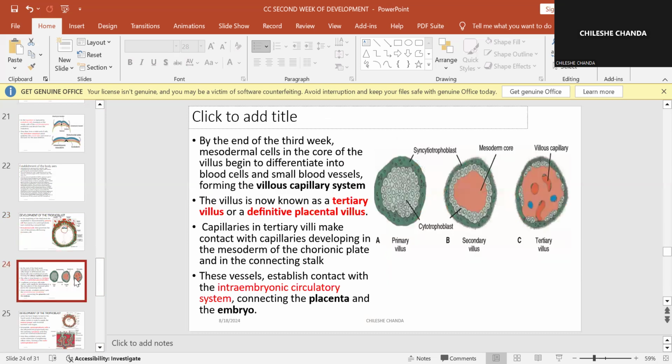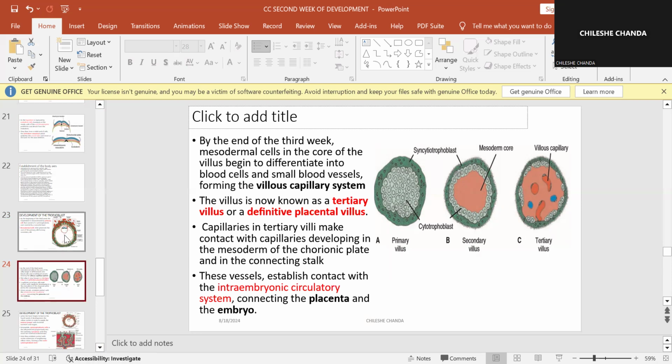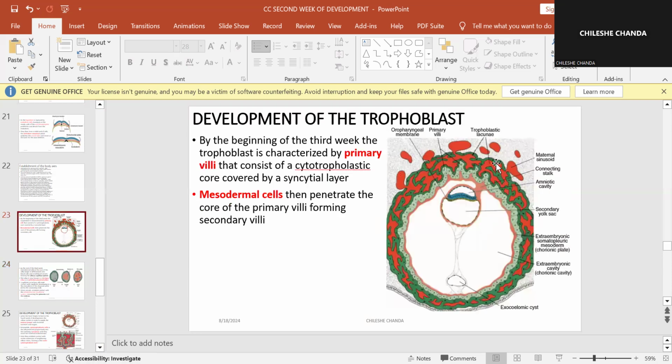These vessels establish contact with the intra-embryonic circulatory system with time, and this will end up connecting the placenta to the embryo. So there will now be a connection between the blood circulating in the placenta and the embryonic blood.